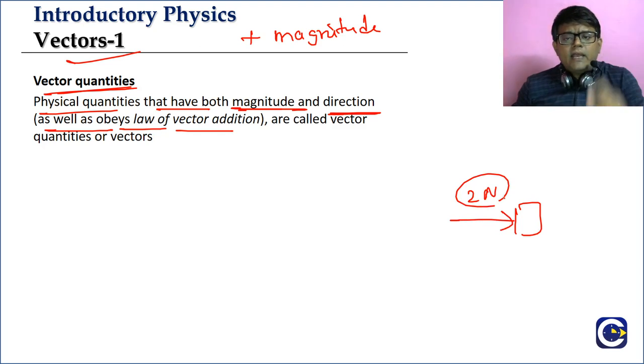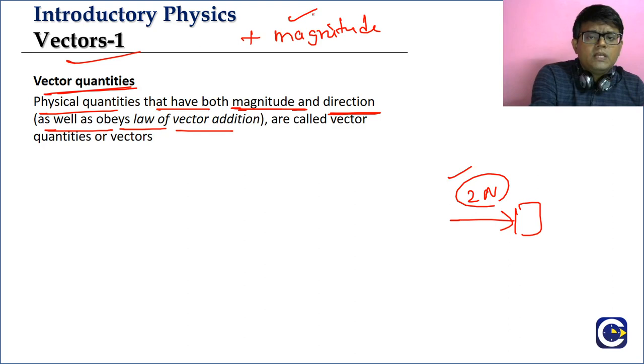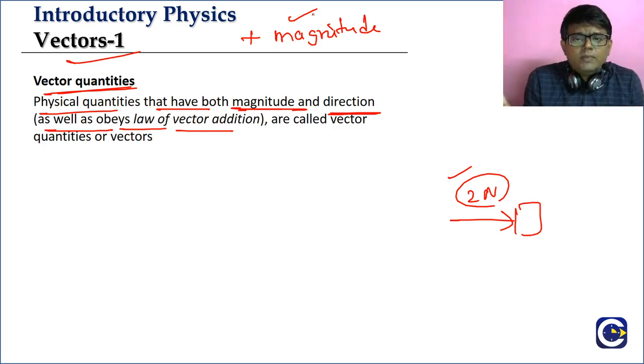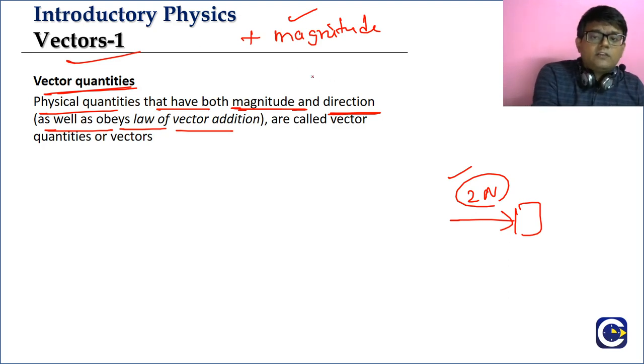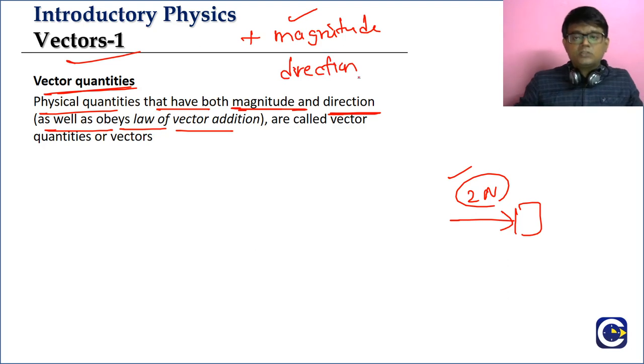Just by telling that value, the 2 newtons, which is the magnitude, it is not going to completely describe the force. You should also tell whether the force is given to the right side or left side, east, west, north, south. You should give the direction. So vectors are given by their magnitude as well as direction. Not only that, look at the other thing we are mentioning: they should also obey the law of vector addition.